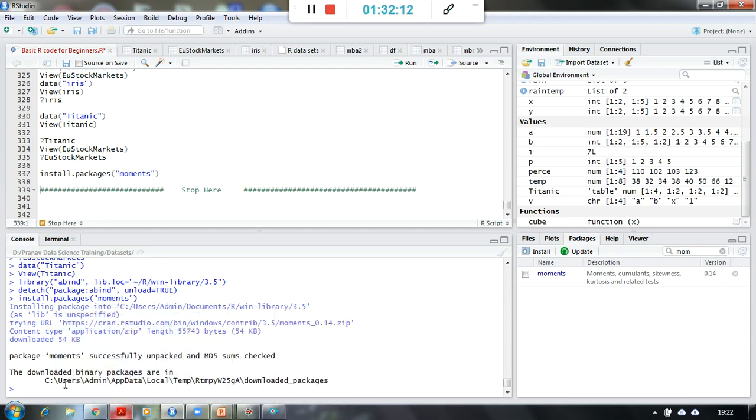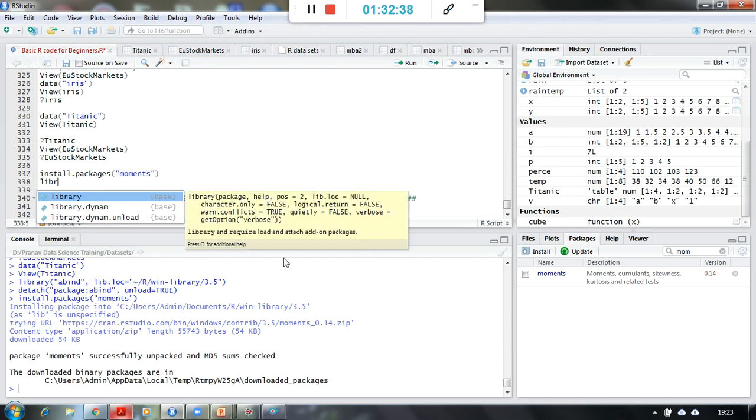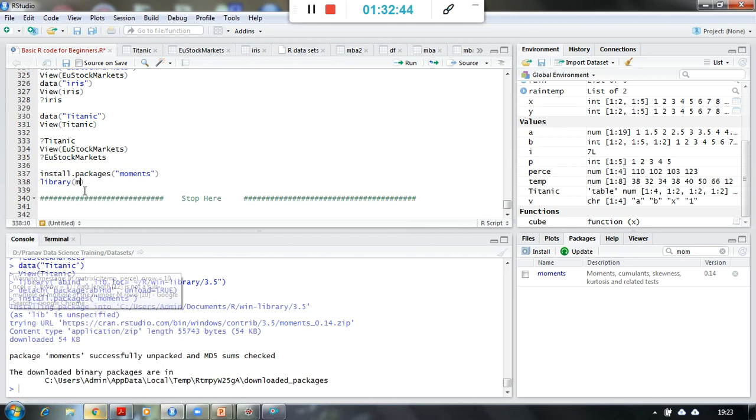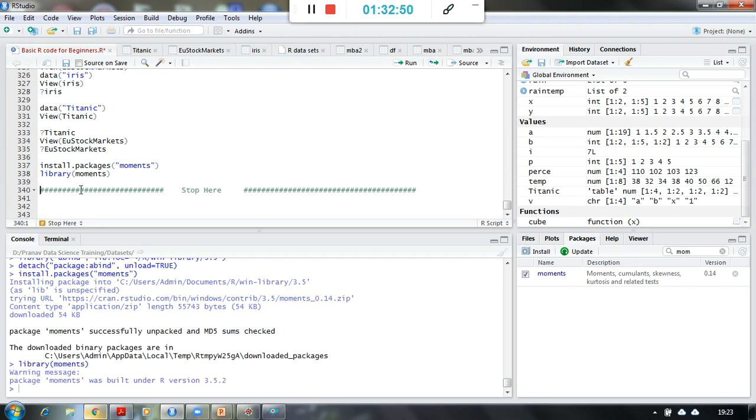So this is how you can install a package. And if I want to use its functionalities, the moments package will be used to calculate skewness, kurtosis and related things. Whenever I want to use any package, I have to invoke that package by using the library command. So simply say library of moments. That's it. Which means now I can use the functionality of moments in my program.